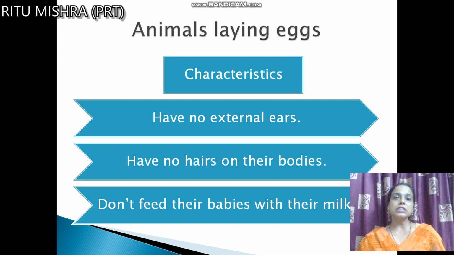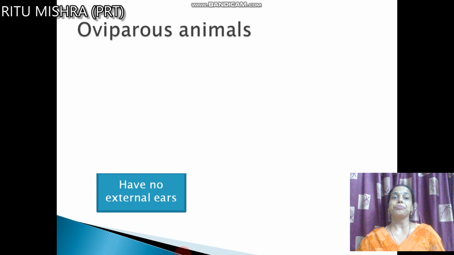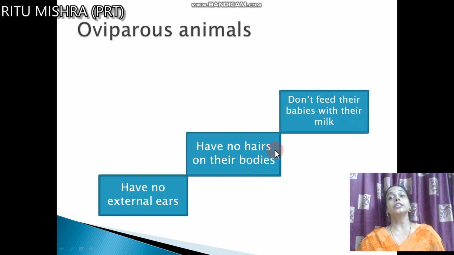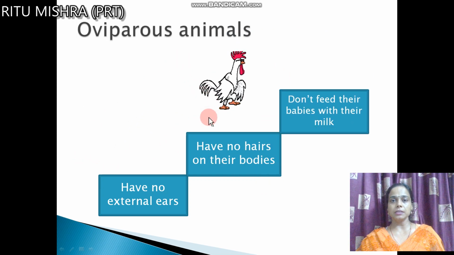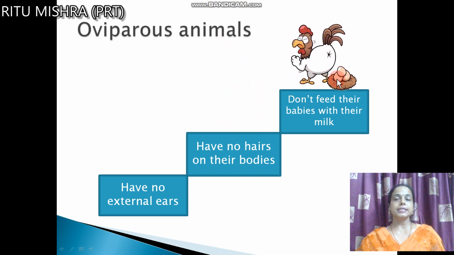Now with the help of the animated pictures, we will see these egg laying animals again. See, they are also called oviparous animals. They have no external ears, they have no hairs on their bodies, and they don't feed the babies with milk. See, the hen is coming, and this is the hen laying an egg, and this egg is there. Now what happens to this egg?